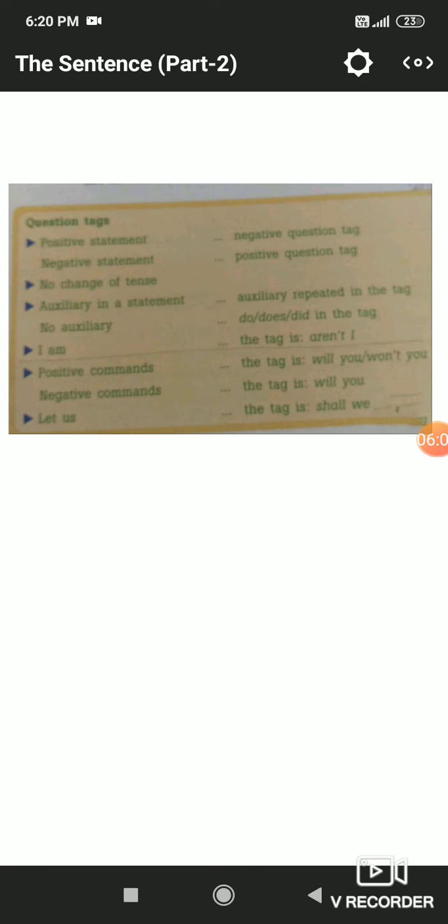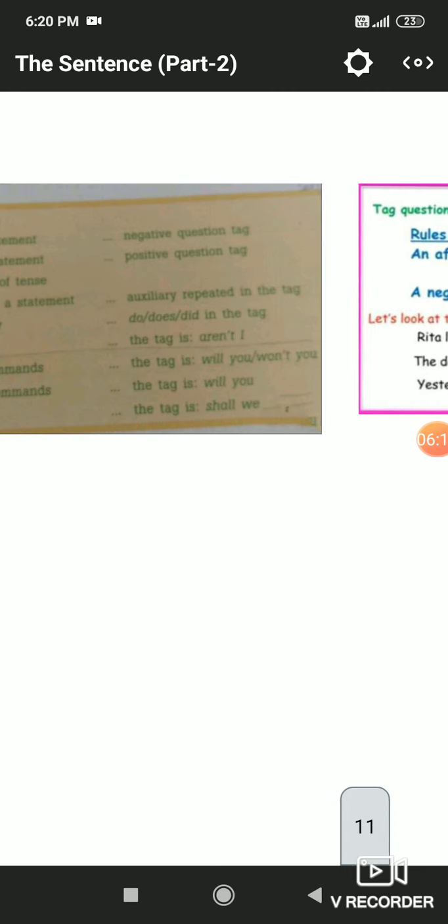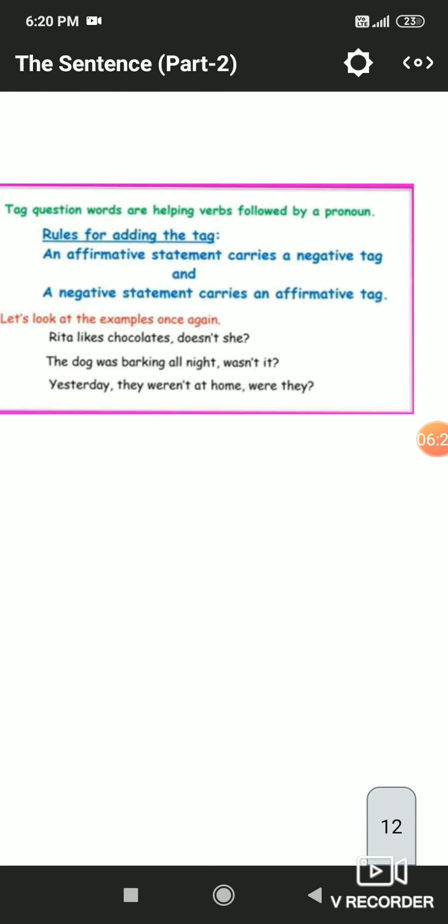And you must remember that for I am, the question tag will not be am I or am not I. The question tag will be aren't I. Likewise, for let us, the question tag will be shall we. So here, an affirmative statement carries a negative tag. Keep this sentence in mind. And a negative sentence carries an affirmative tag.